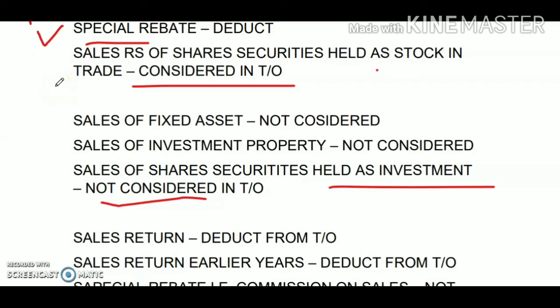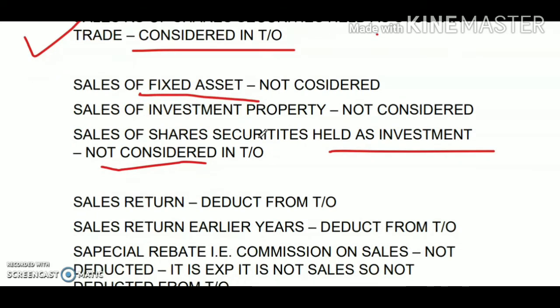So whatever sales of shares or securities you have made, the gain on which is considered as capital gain if held as an investment in your books of account. However, if it is held as stock in trade, then it will be considered in the turnover for the purpose of a tax audit. If you have made the sale of a fixed asset, is it part of the turnover for the purpose of tax audit?